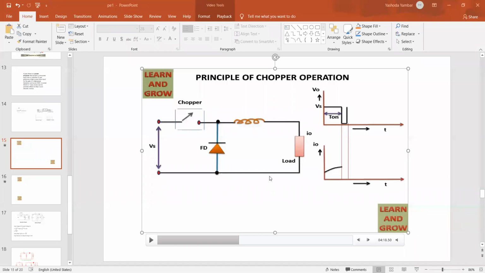It has to move between the load, inductor and itself. Therefore, here we place the diode, the freewheeling diode. So what is the case 2 explanation? When the chopper is turned off with the help of the forced commutation circuit, the inductor de-energizes and releases the stored energy. That stored energy is transferred to the load, and from the load it is transferred to the freewheeling diode and then back to the inductor.